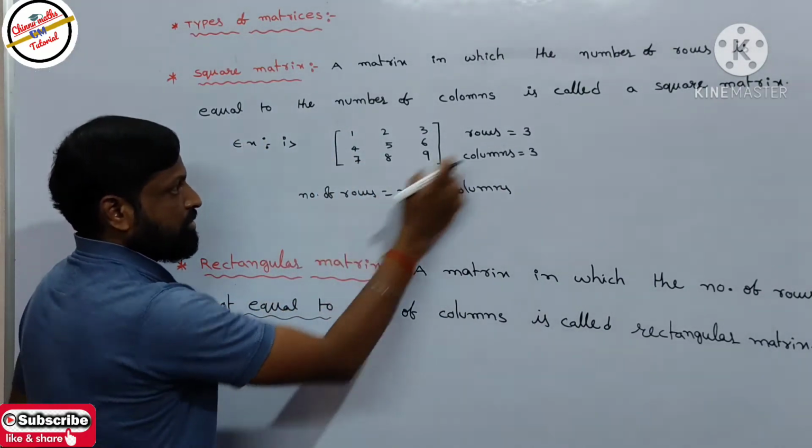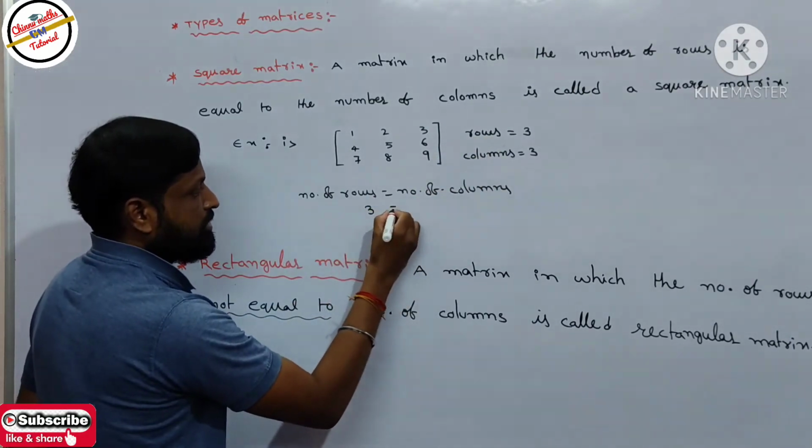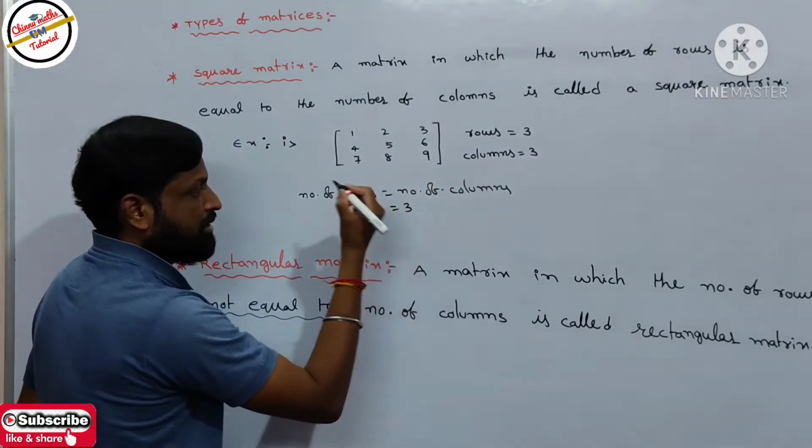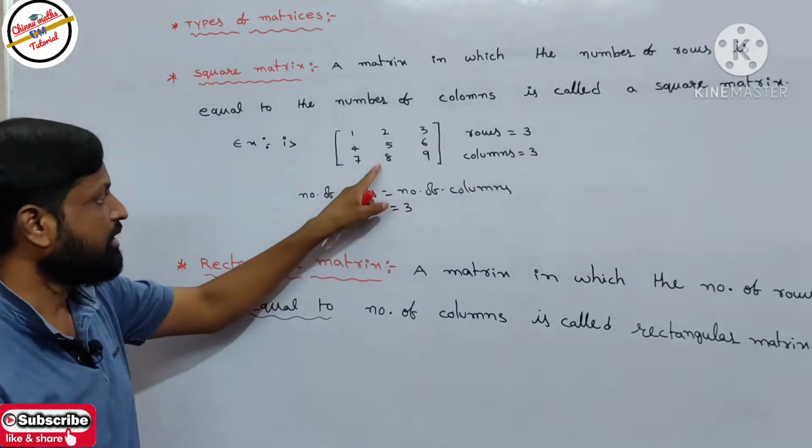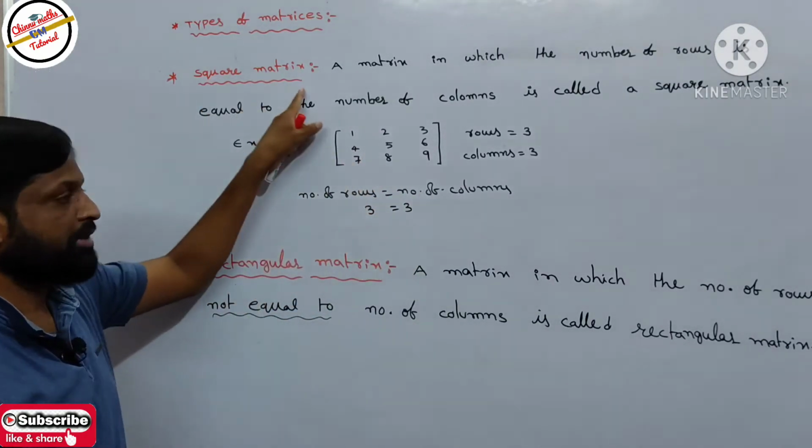So how many rows are there? 3. It is equal to the number of columns, which is 3. Then the condition is satisfied: number of rows equals number of columns. So that is why this matrix is called a square matrix.